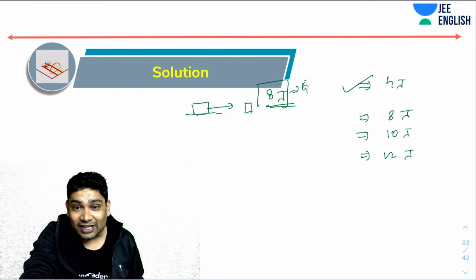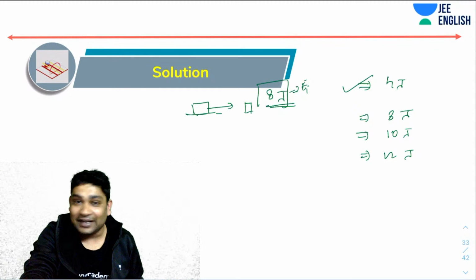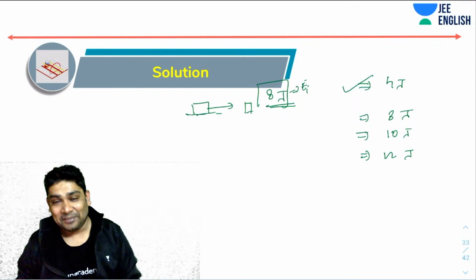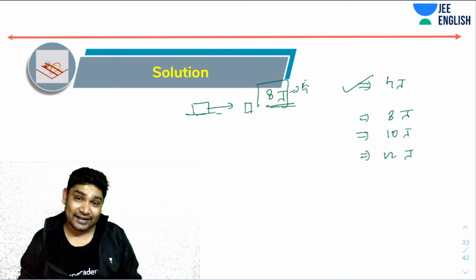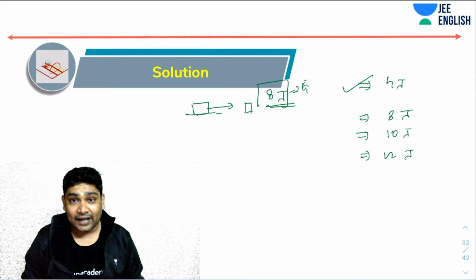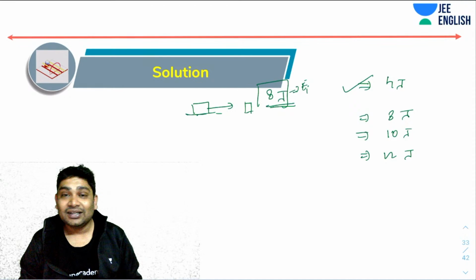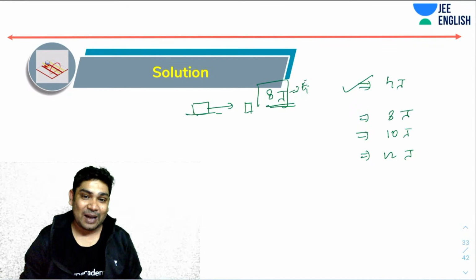Sir, will we find something like that in 2020 Advanced? No, you don't find this in Advanced. This you can find in Mains. In Advanced it is very rare. Once or twice it has happened that they have asked such questions which you could have figured out from the options, but that will not usually happen very often.